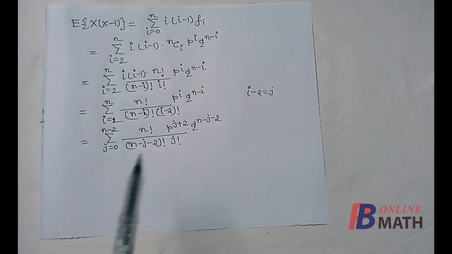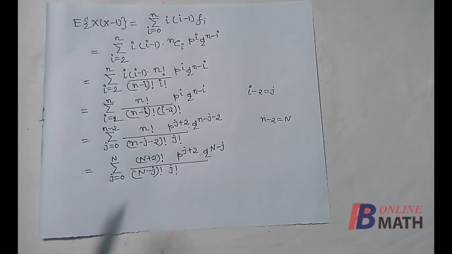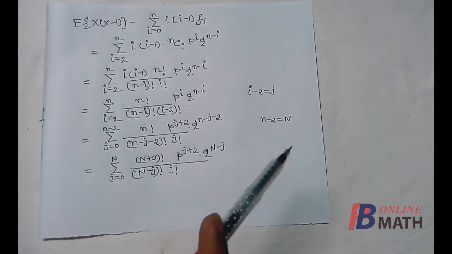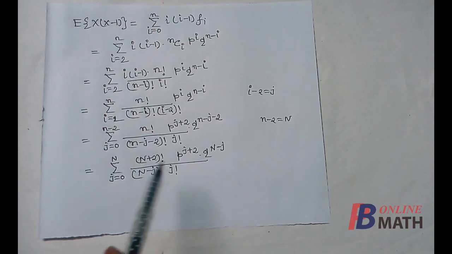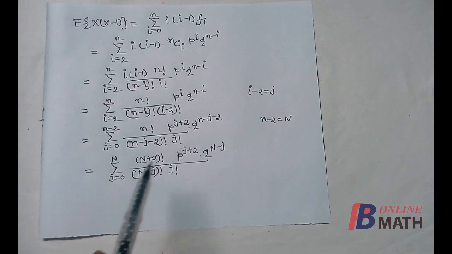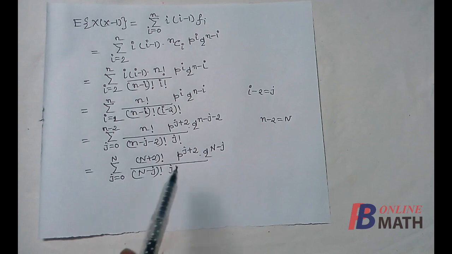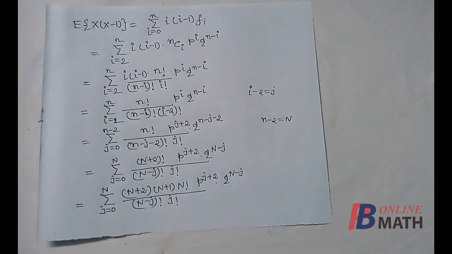Next we shall assume that n minus 2 equal to, suppose, capital N. If we replace n minus 2 equal to capital N, then this quantity becomes this. We shall write n factorial equal to n into n minus 1 into capital N factorial, so that we can use NCJ. So here I have written this.